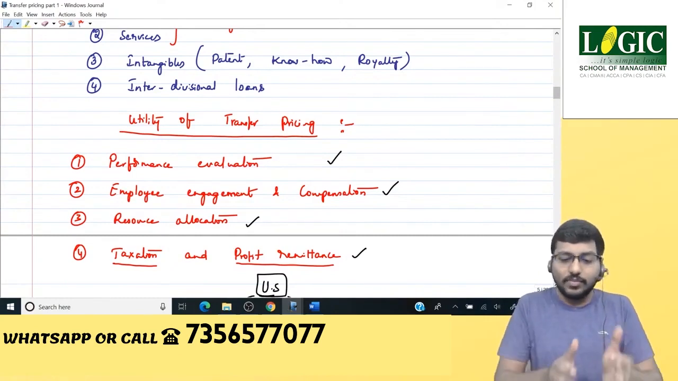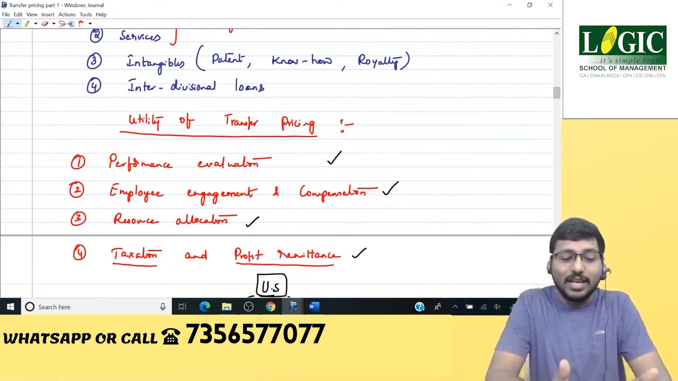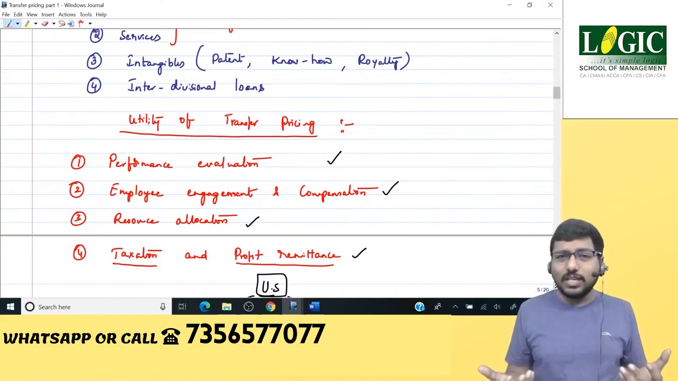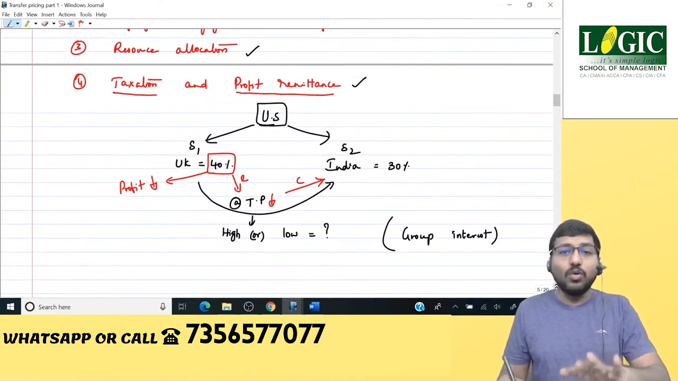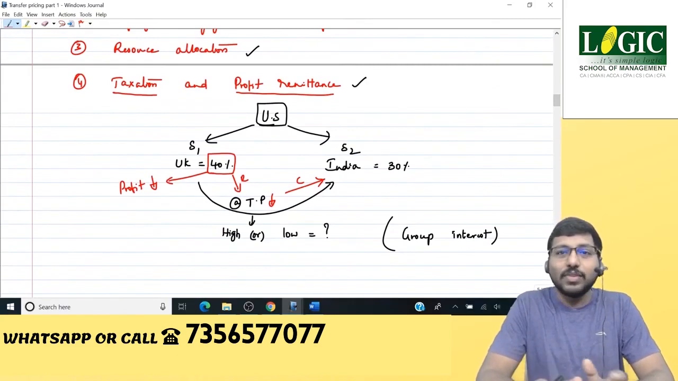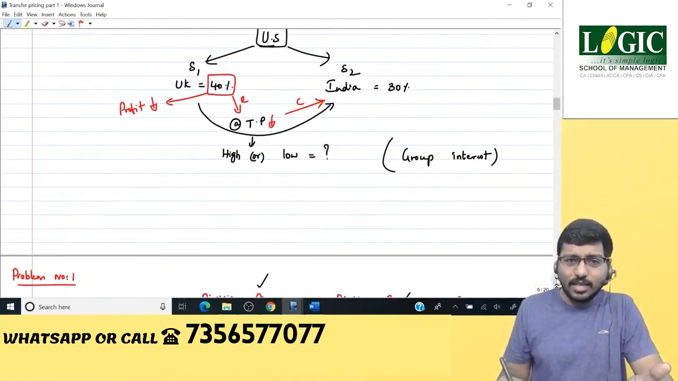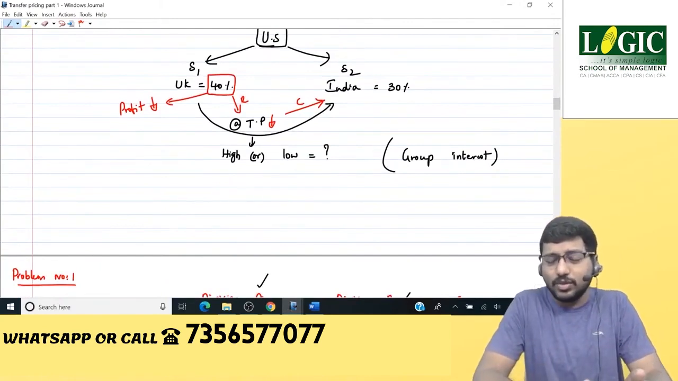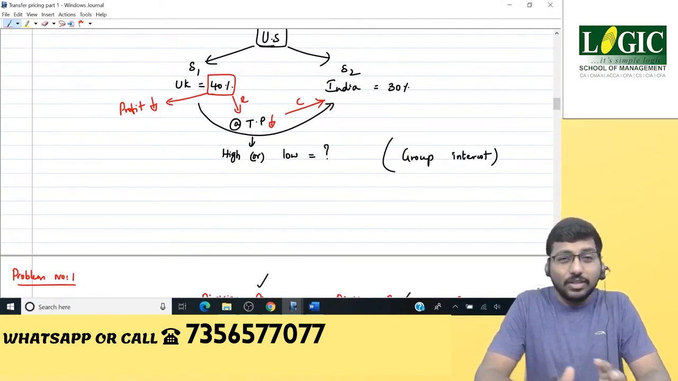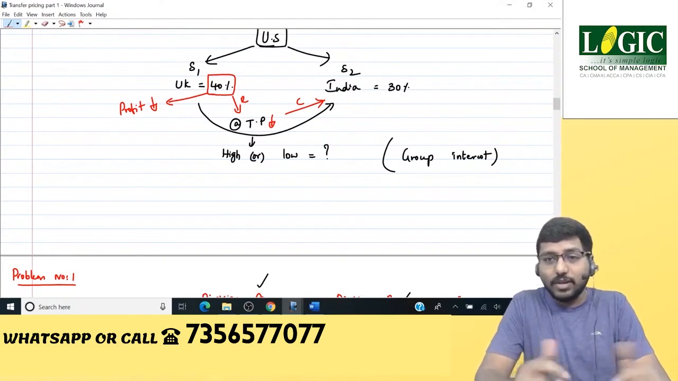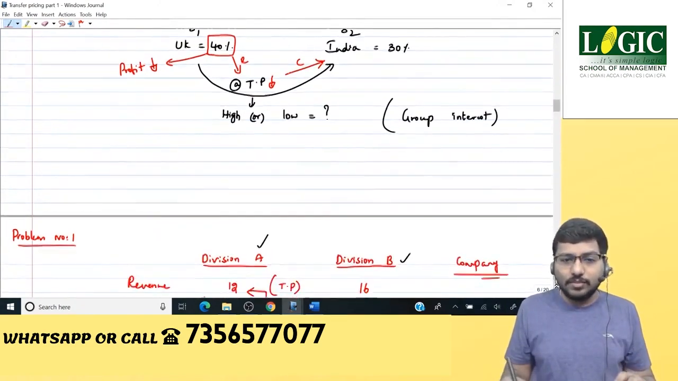Last but not least, transfer pricing helps you in taxation areas as well as profit repatriation or profit remittance. That we also saw yesterday with examples, right? One example we saw was how they utilize it for taxation, how they try to reduce their taxes. Similarly, I think we saw the China and India example, where the US was the holding company, and how profit repatriation also gets influenced by transfer pricing. So that we have seen.